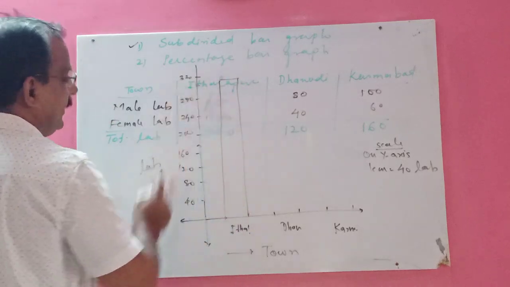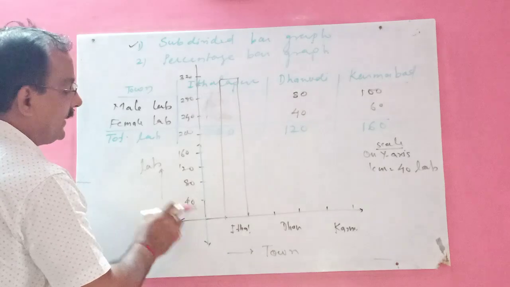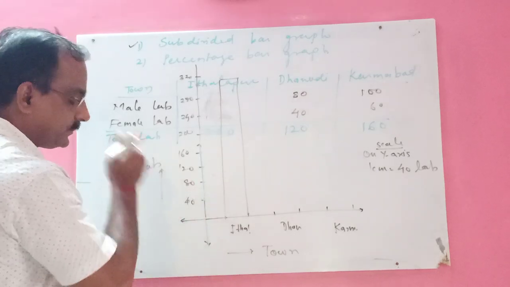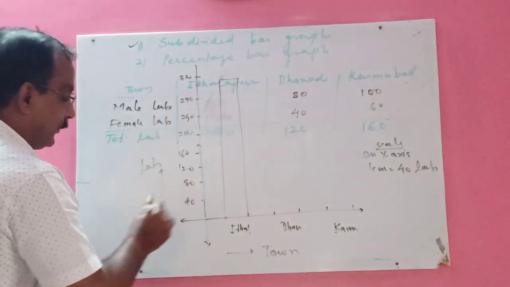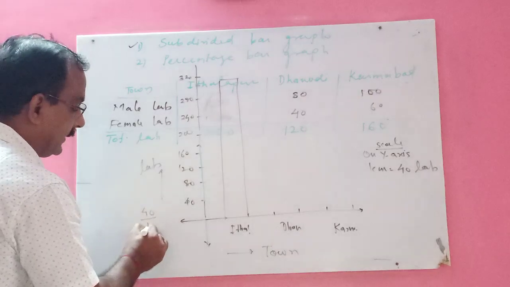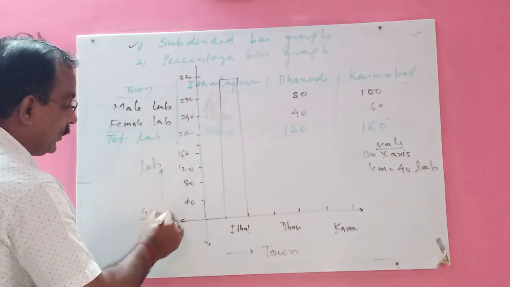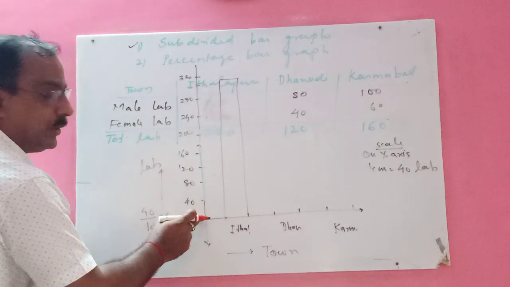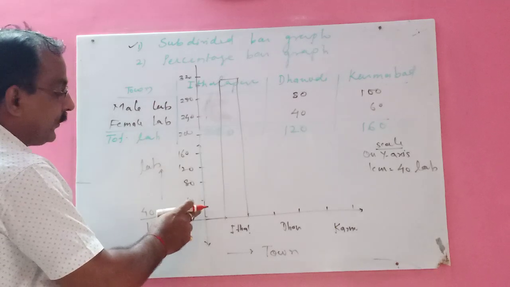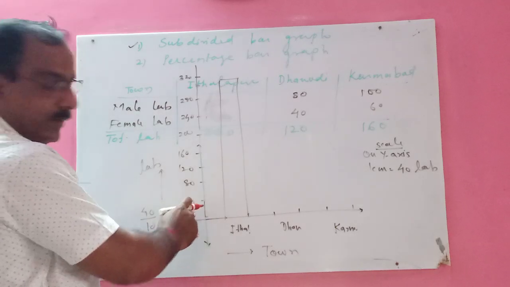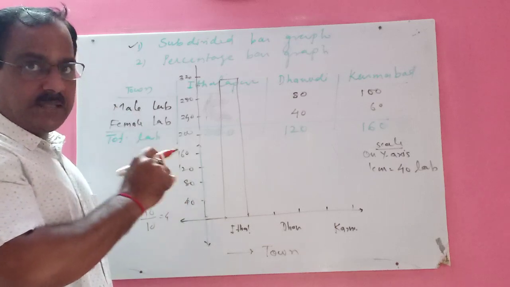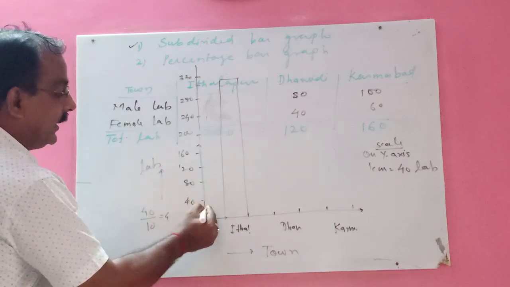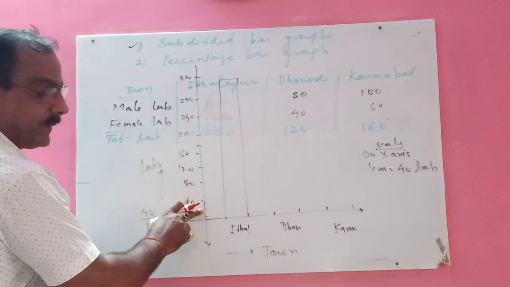This is 300. How did I get this? Because this has 10 lines. So 40 divided by 10 is equal to 4, means one line is equal to 4. Okay. So 5 lines: 1, 2, 3, 4, 5 lines. Like this you will get 20 lines here. So in between here you will get 20.